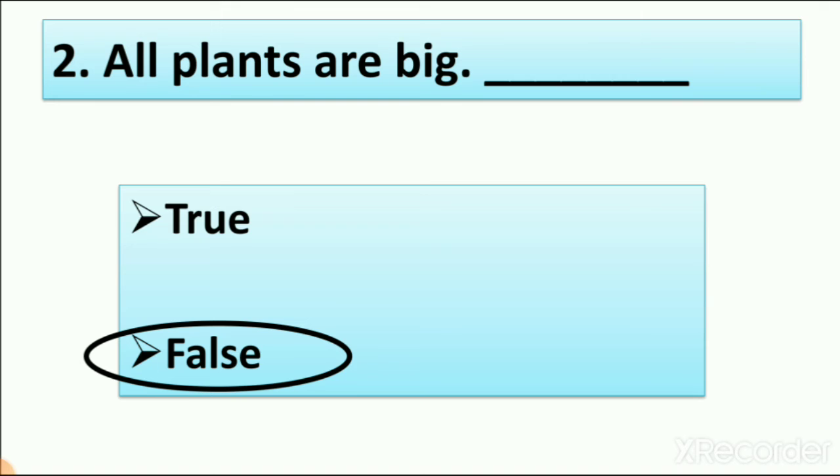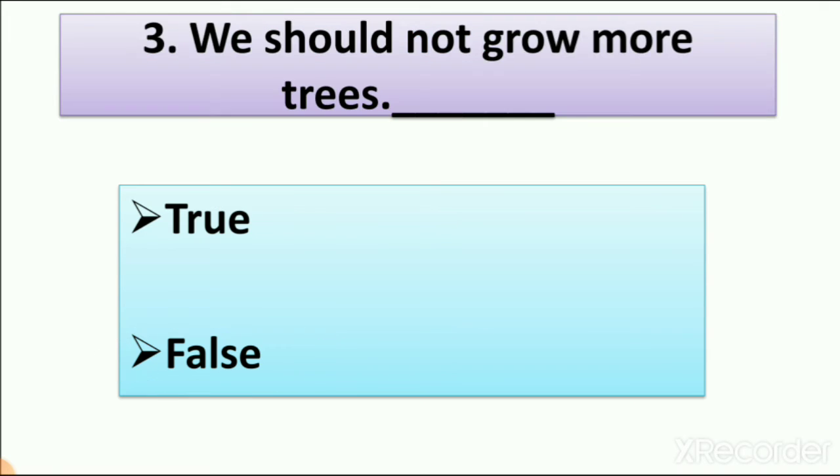Now let's see the next question. We should not grow more trees. Now we learn in lesson number 1 about this, whether we should grow more trees or not. So first we learn in lesson number 1 why we need trees, because trees give us fresh and clean air.